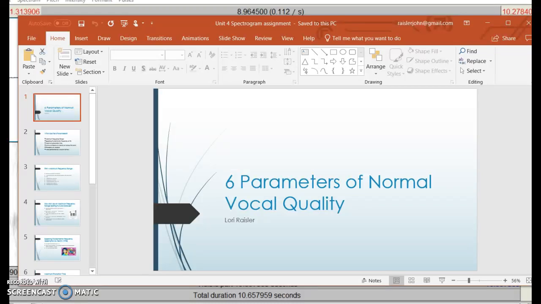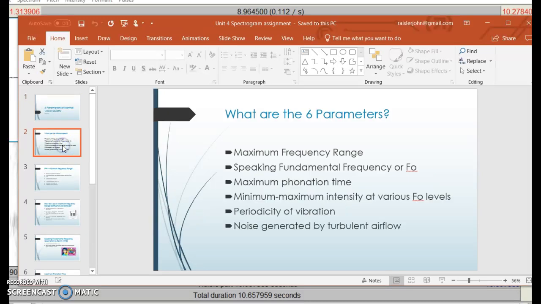This is the 6 Parameters of Normal Vocal Quality by Lori Reisler. There are 6 parameters. They include maximum frequency range, speaking fundamental frequency, maximum phonation time, minimum maximum intensity at various fundamental frequency levels, periodicity of vibration, and noise generated by turbulent airflow, otherwise known as the noise to harmonics ratio or harmonics to noise ratio.